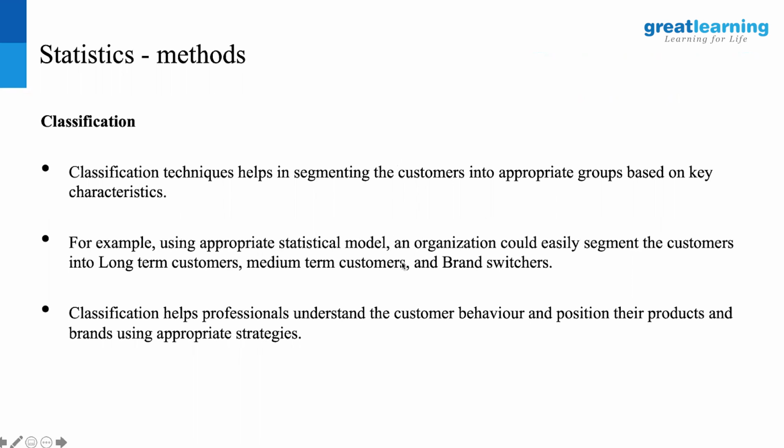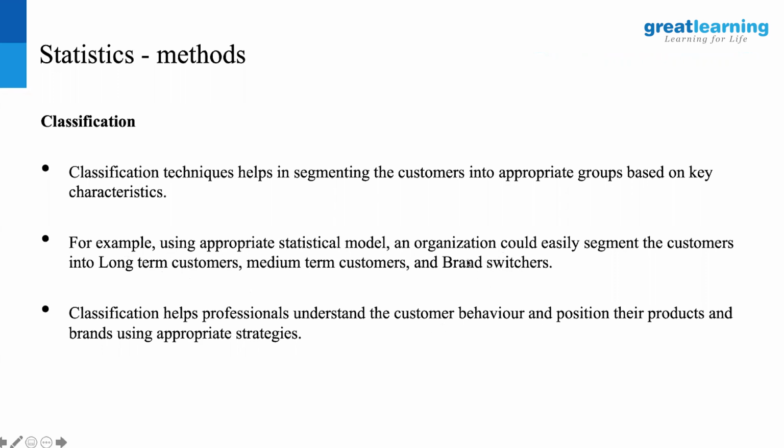Now, different statistics methods. You have a lot of customers, so you segment those customers into different groups, understanding patterns, or which kind of customers exhibit what kind of behavior. We are calling them, for example, brand switchers and long-term customers. We talked about loyalty also. If my customer is loyal, I can extend some promotions to him. Or if some customer is just in a tentative phase, how can I make some promotional offers to that person and retain him? What strategy should I go with for a loyal long-term customer versus a person who is switching between things? My strategies cannot be the same, so how should I adapt myself? For that I need to understand these different types of customers.